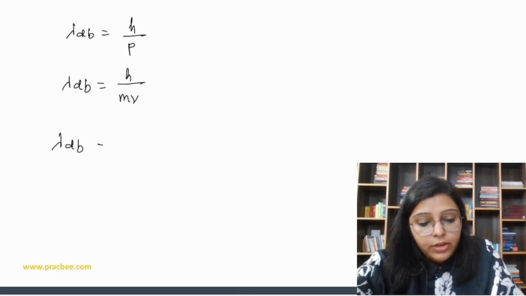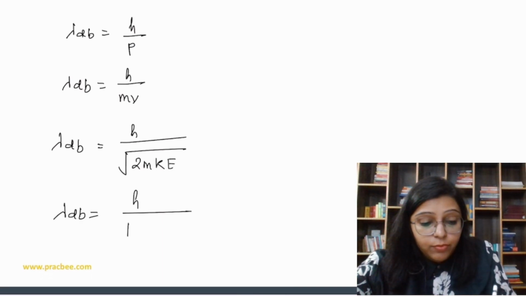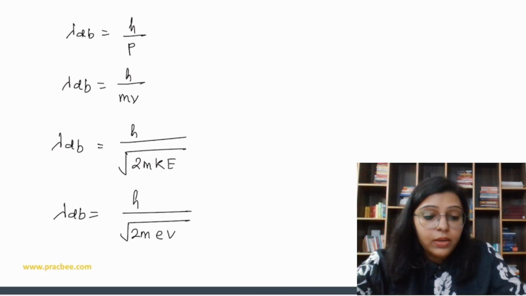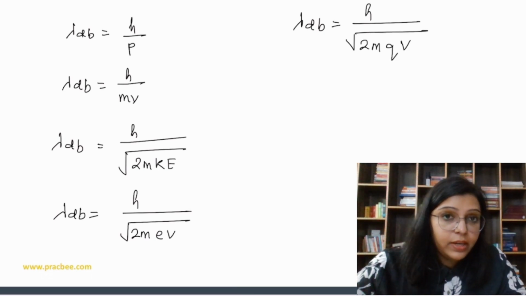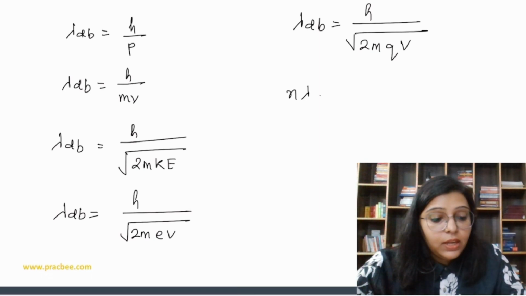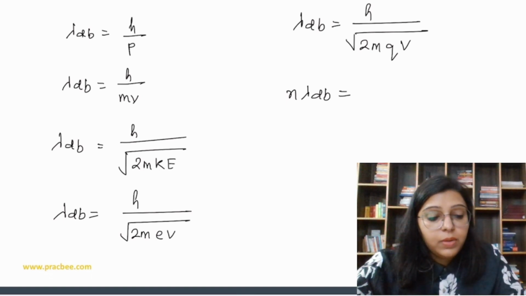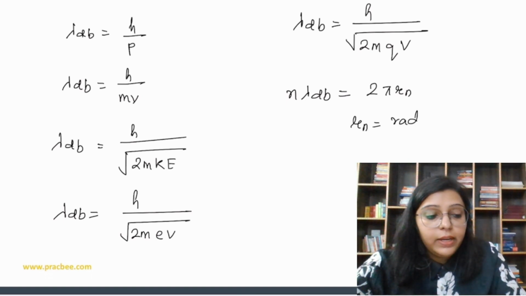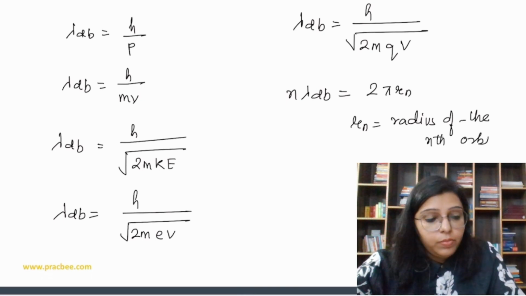We can also find out de Broglie wavelength if we have kinetic energy, so h upon root 2m kinetic energy. We can find de Broglie wavelength if we have voltage given, so h upon root 2m eV. We can find de Broglie wavelength as h upon under root 2mqV, meaning for any charged particle. We can find out de Broglie wavelength with respect to that. We can find de Broglie wavelength of the electron moving in any orbit by this formula, n lambda de Broglie is equal to 2 pi Rn, where Rn is going to be the radius of that orbit in which the electron is revolving, right? Nth orbit.